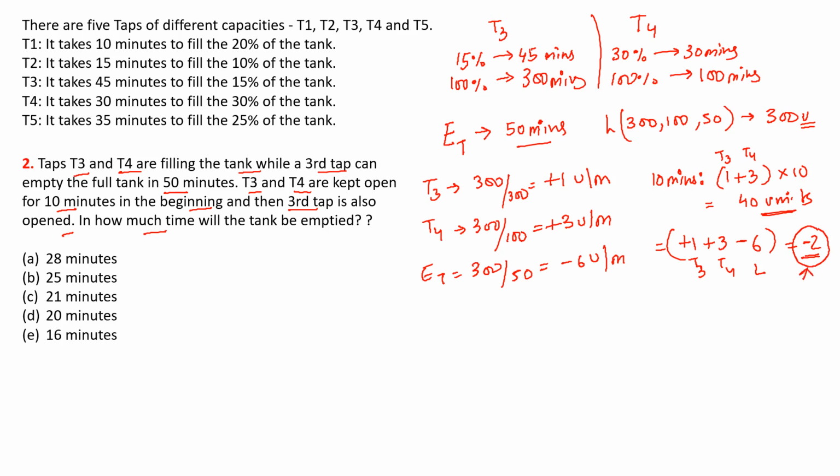Now that means the tank will not be filled in further time. So what we will do is see by how much time the tank will get empty. Since 40 units were already filled and now all three pipes are working at minus 2 units per minute efficiency, it will take 40 over 2, which is 20 minutes. So that is option D. Okay.